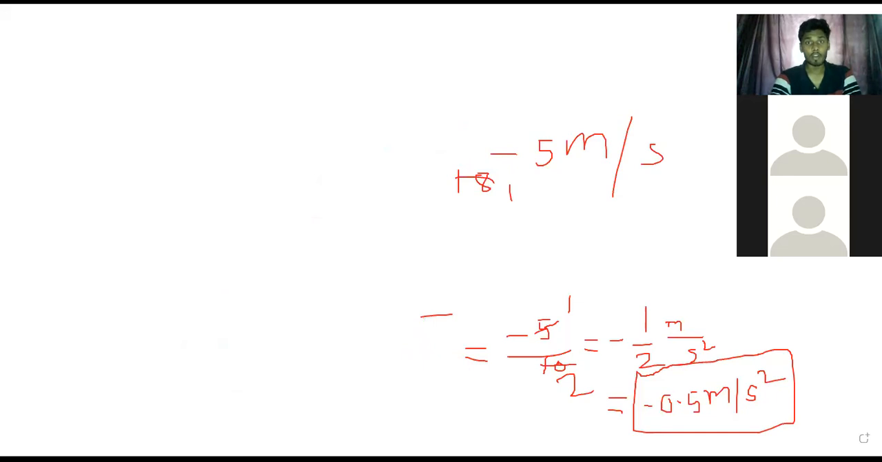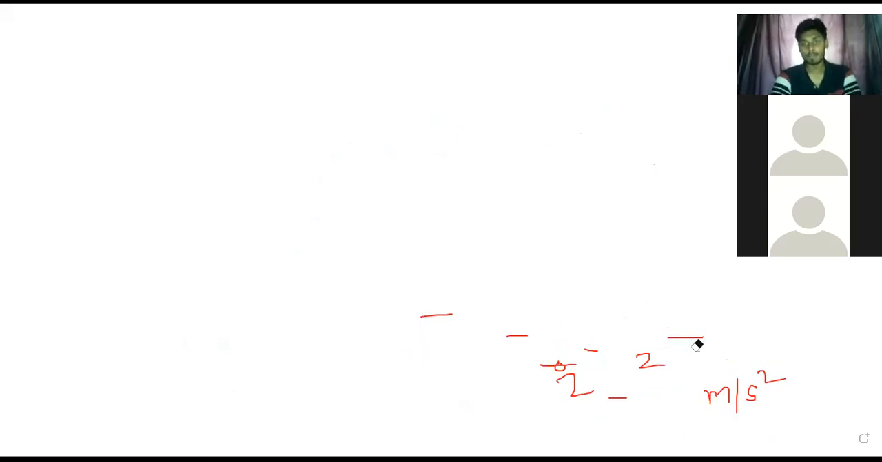For 15 minutes. Full stop. Calculate the speed acquired. And also find the distance traveled during this time.